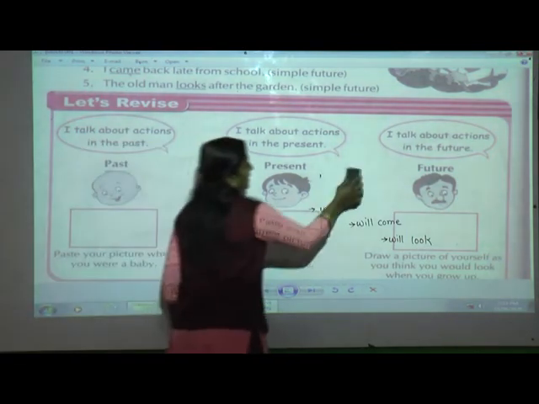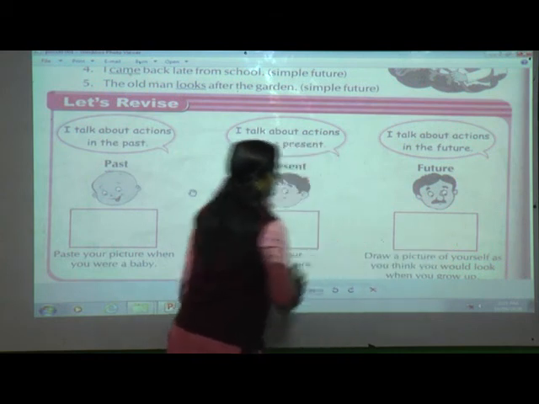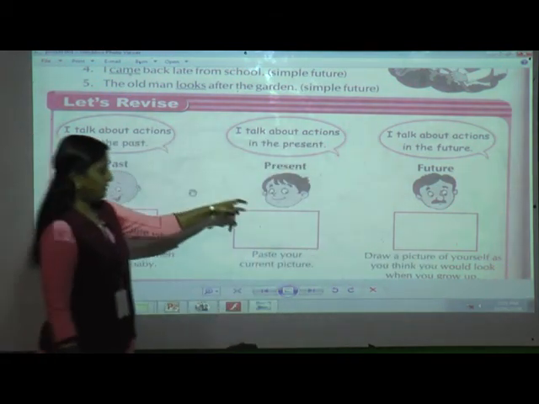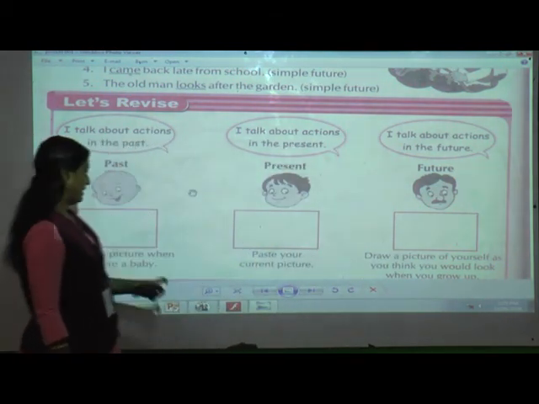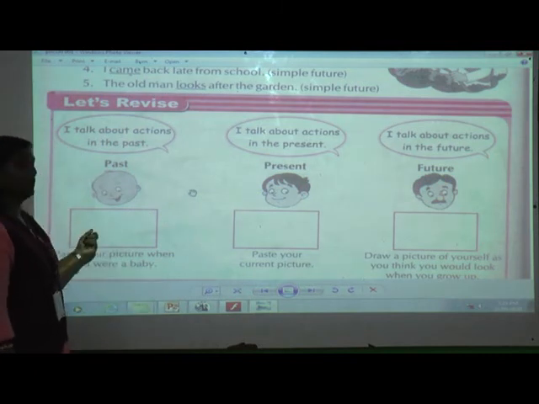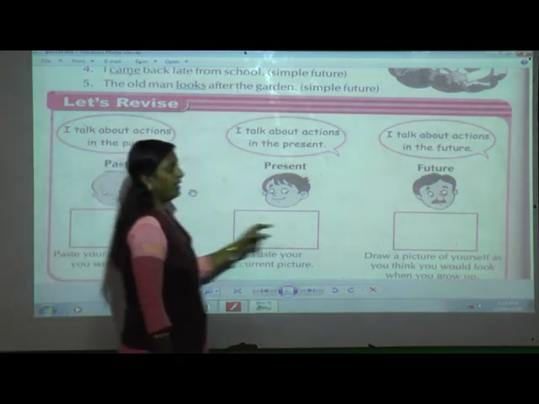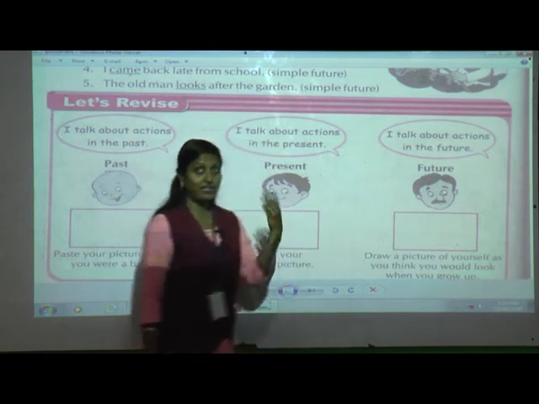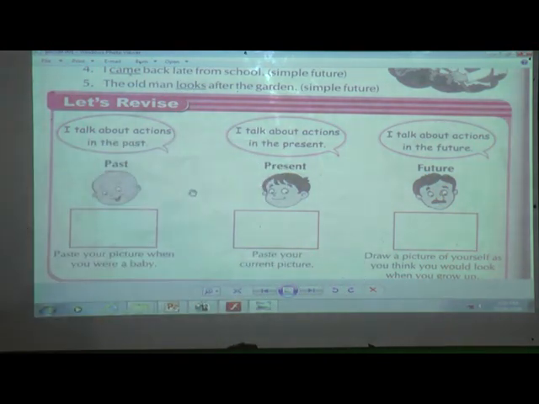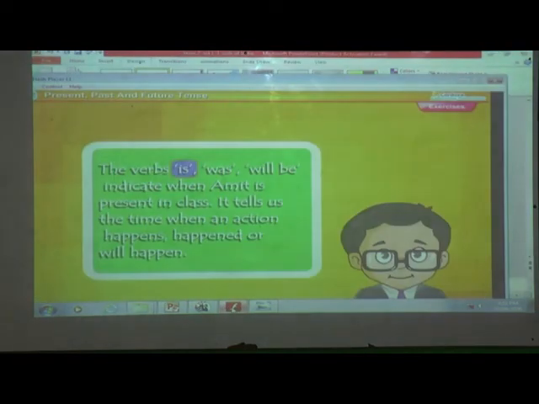Now see here, let's revise. Here one activity is given. What you have to do? Here you have to paste your current picture, and here you have to paste a picture when you were a baby. Okay, and here you can draw how you feel your face will look in future. So in this way we have finished with our today's lesson, that is lesson number 16, present, past and future. We'll just see the animation part.